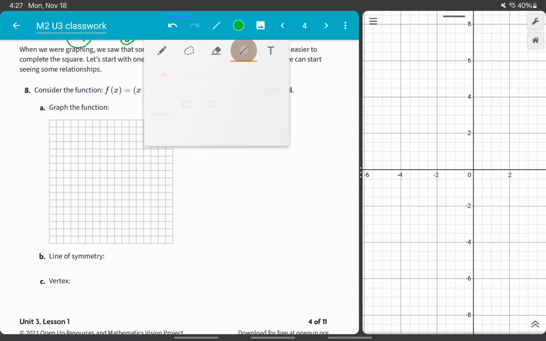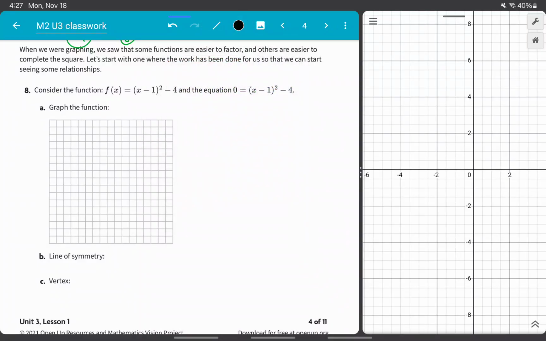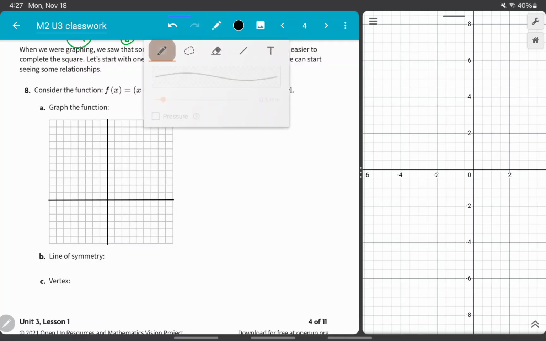Let's graph the function. So let's start with our axes. Here's our x-axis, now our y-axis.